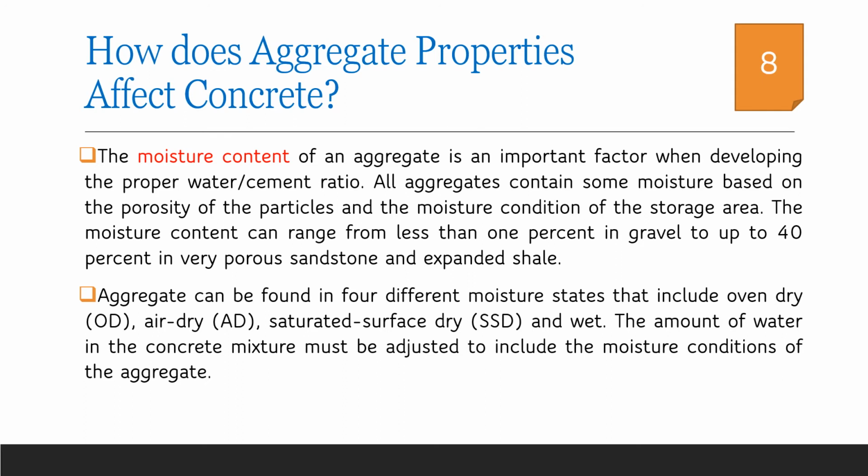When we are using air dry condition of aggregates, there is a possibility that aggregate absorbs the water from the cement paste and it will in turn influence the strength of concrete, because there may not be enough water present in the cement water paste for the proper hydration of cement. When we are using wet aggregate, there is a possibility that the presence of excess water will negatively influence the strength characteristics of concrete. Hence, it is always preferred that we use saturated surface dry condition in concreting.